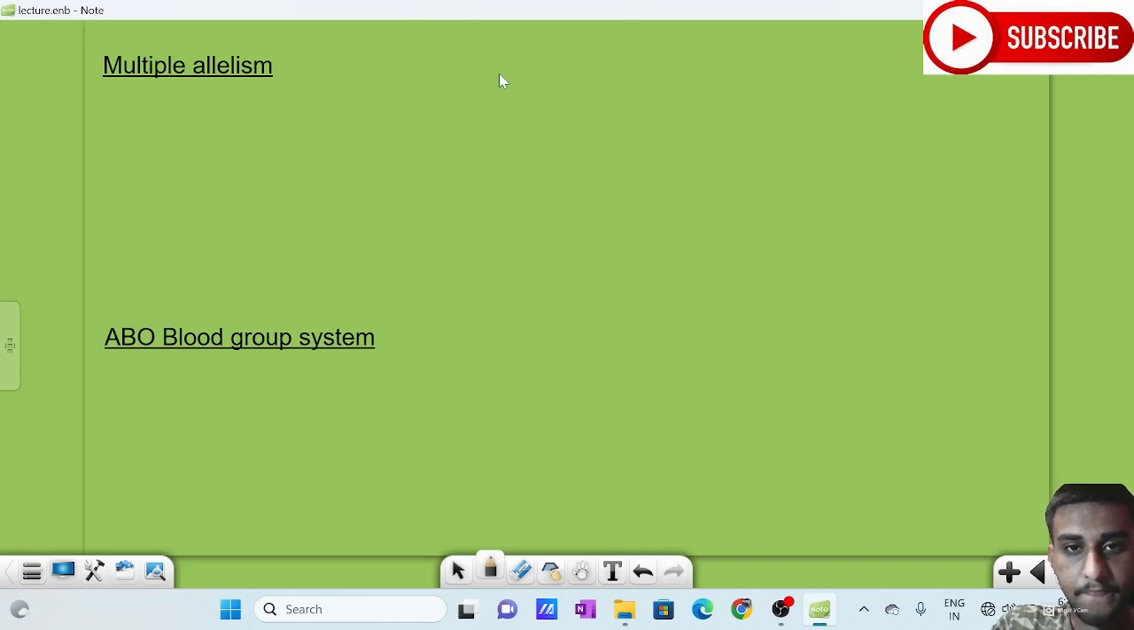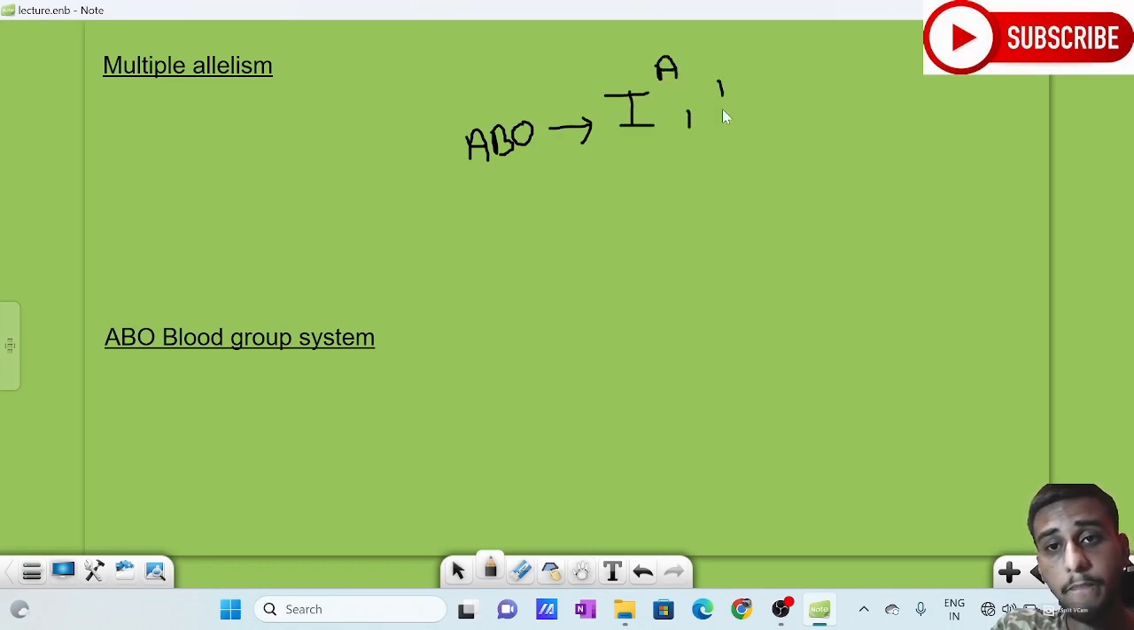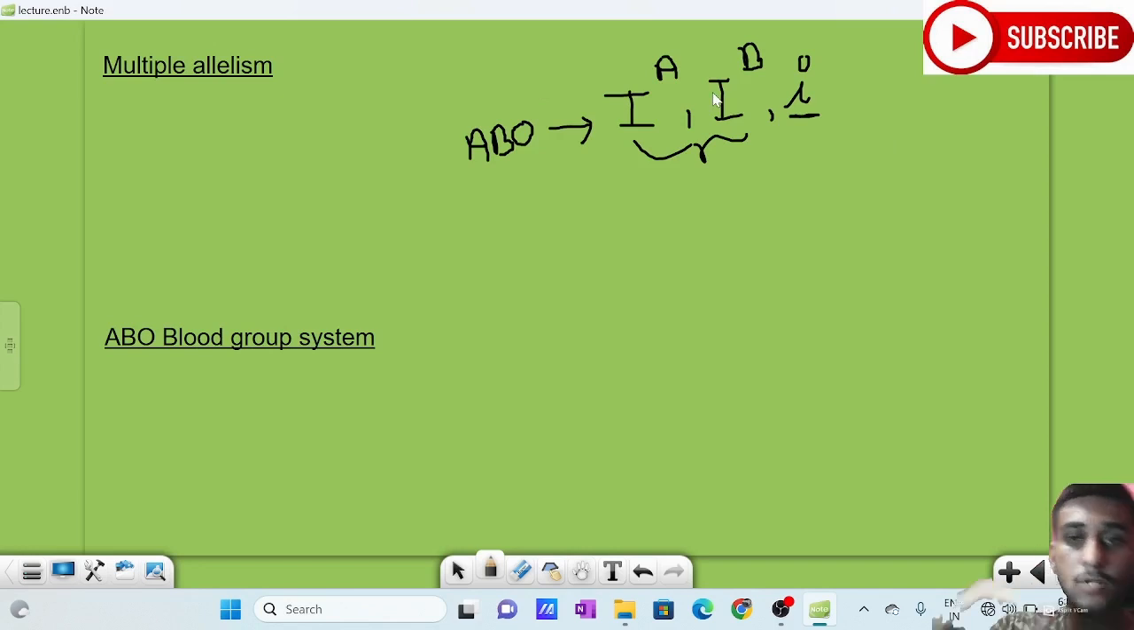For example, in the ABO blood group system, we know that there are blood groups A, B, and O. In the ABO system, a gene may have three allelic forms. What are the allelic forms? IA, which codes for A, IB, which codes for B, and i, which codes for O. IA and IB are the dominant forms and i is the recessive form. These are the three alleles of the gene which codes for blood group.